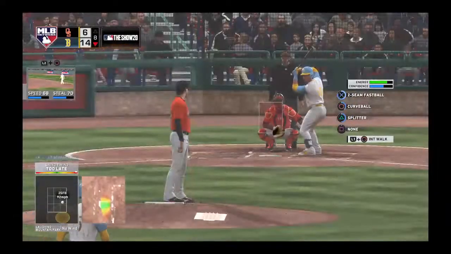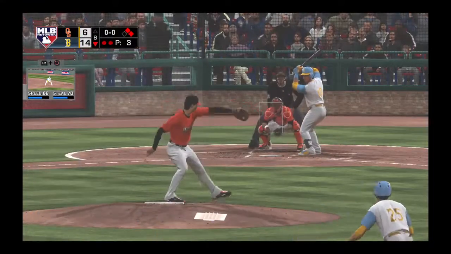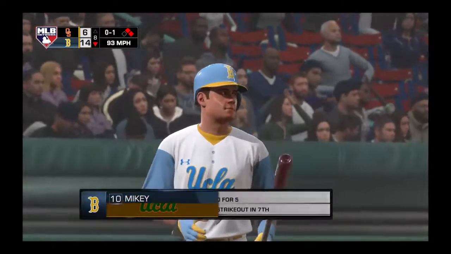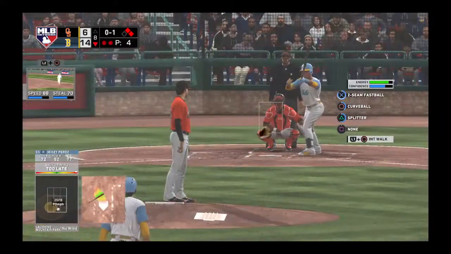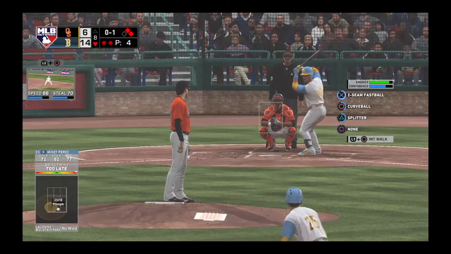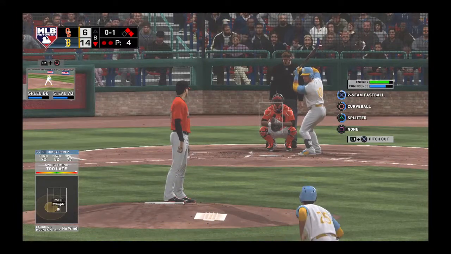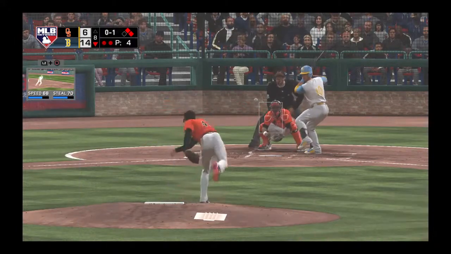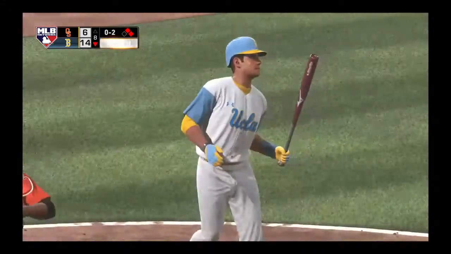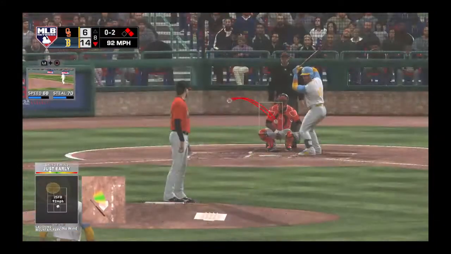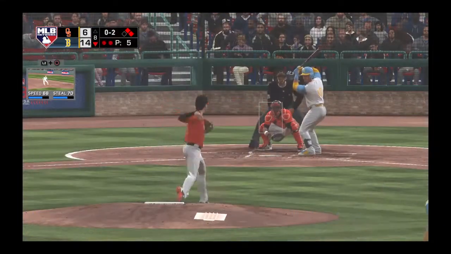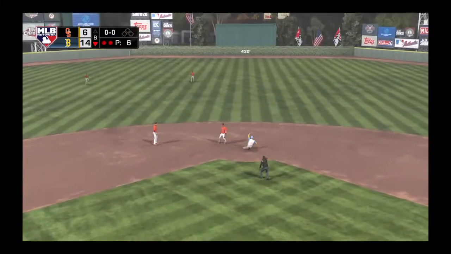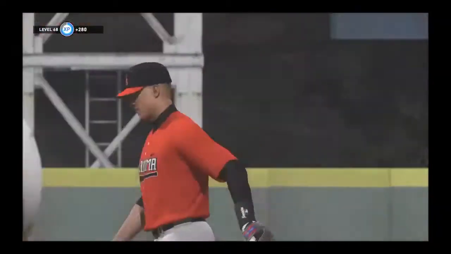No, that was pretty quick. We'll see if we can get out of this inning and try to get the 8 runs to come back. We need 8 runs one way or the other. I don't care if it's a grand slam. Attempting to get off the schneid here. 0 for 5 so far. Here comes the 0-1. Swing and a miss. It's 0-2. He knows full well he's sitting on a hat trick right here. All he's trying to do is avoid the golden sombrero. Swung on and chopped up the middle. Throw to second for the force out, and the side is retired.